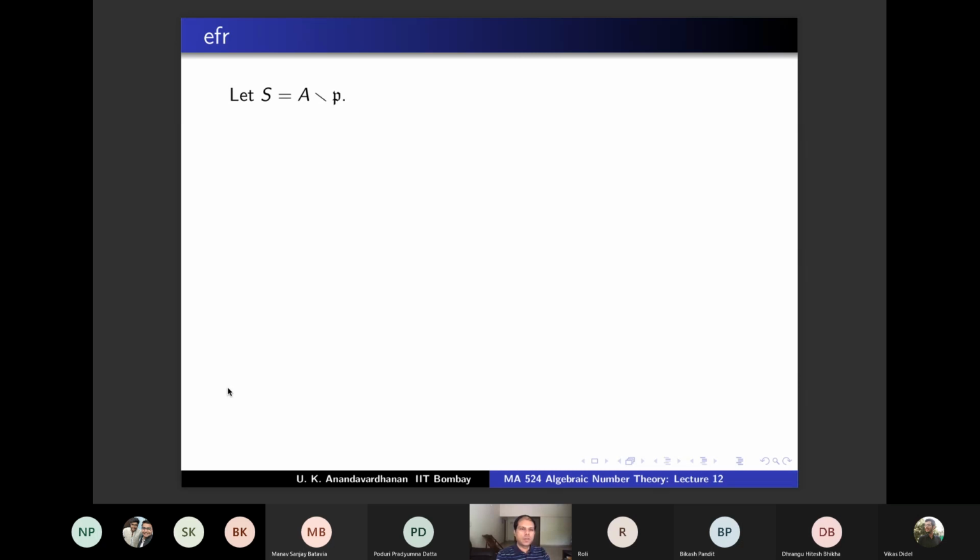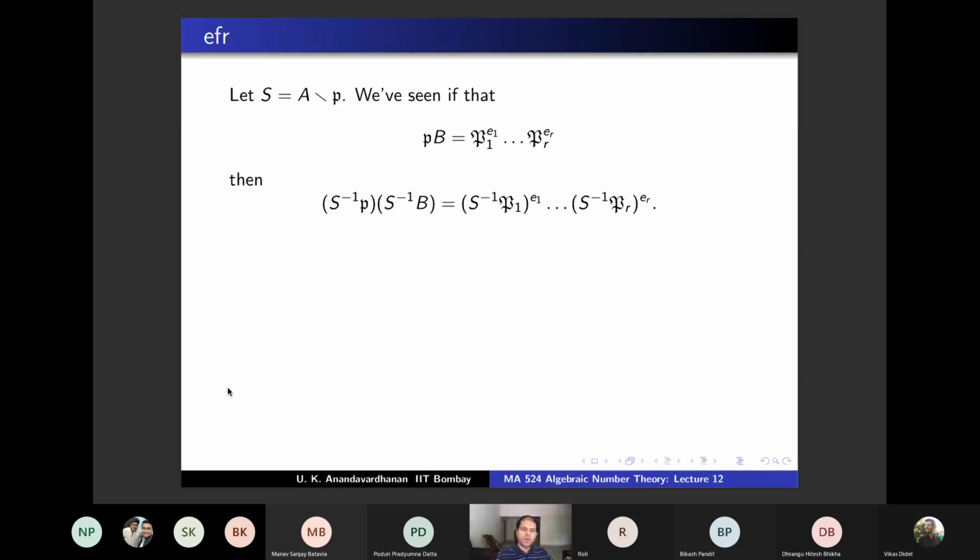The first observation is you localize. If you take the complement S of this prime ideal p and localize, then you know that if PB is P1 power E1 etc. PR power ER, you can apply this homomorphism, and S inverse PB is this one. Everywhere you apply S inverse. And what is the conclusion from here? We also know that all these S inverse PIs are distinct. We have seen this last time. It's easy anyway. And therefore the conclusion is, in order to study ramification indices, you can localize and study. It doesn't change.